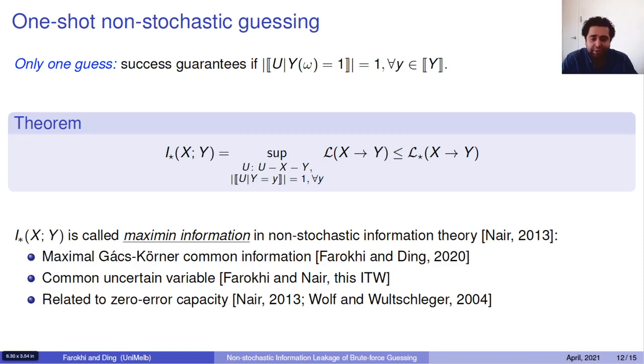So if you were to pick up the notion of common random variable, for instance Gács-Körner, and then drop the probabilities as I've said above, in the maximal Gács-Körner common information, you can construct common uncertain variables, and the zero Rényi entropy of that would give you the I star, okay? So this gives a very nice relationship between L star and I star too, which you might be able to use maybe for bounding zero-error capacity, if that's what you're interested in, not privacy.